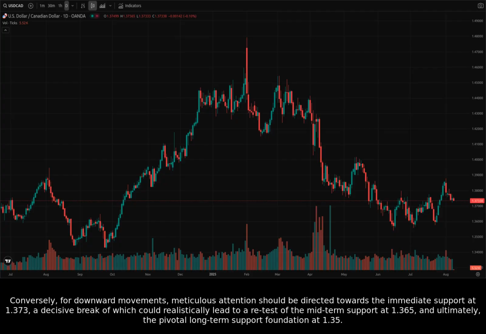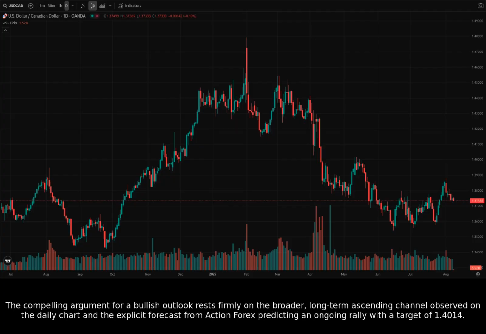Conversely, for downward movements, meticulous attention should be directed towards the immediate support at 1.373, a decisive break of which could realistically lead to a retest of the midterm support at 1.365, and ultimately, the pivotal long-term support foundation at 1.35. The compelling argument for a bullish outlook rests firmly on the broader, long-term ascending channel observed on the daily chart and the explicit forecast from Action Forex predicting an ongoing rally with a target of 1.4014.